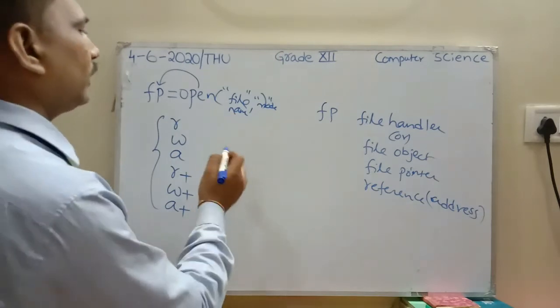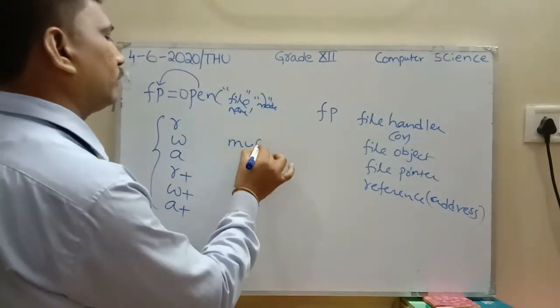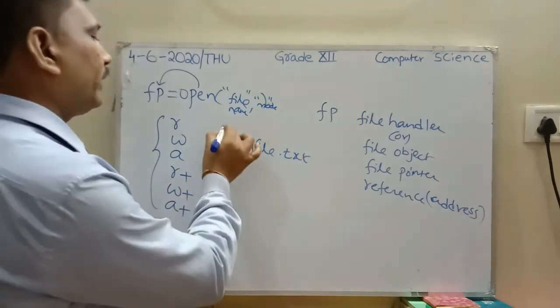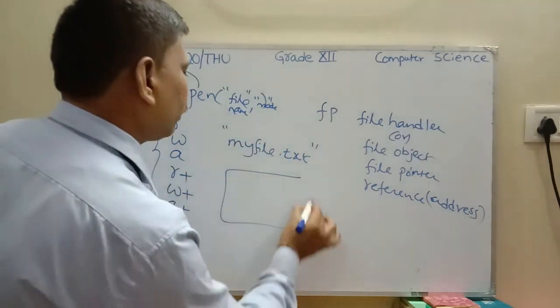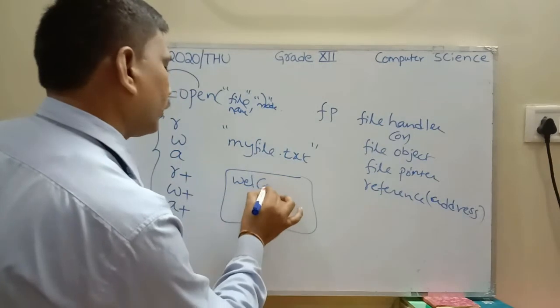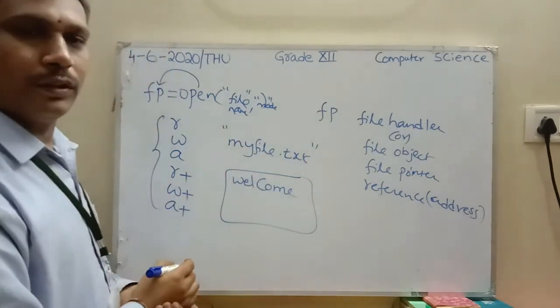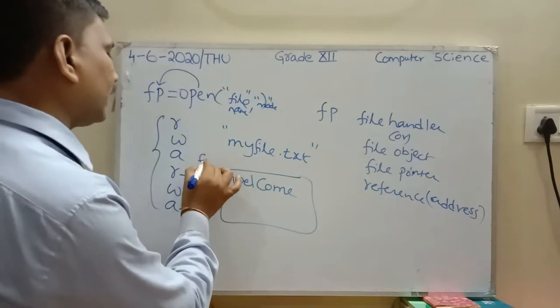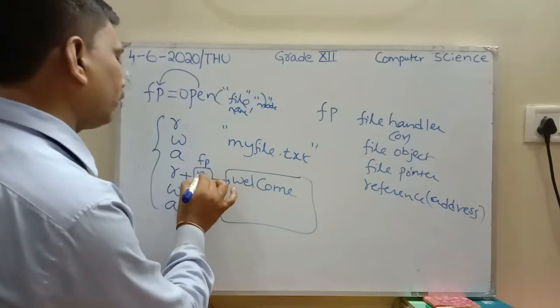For example, I am creating my file, myfile.txt, which consists of the word welcome. The starting address is the file pointer. Suppose the starting address is 1000.